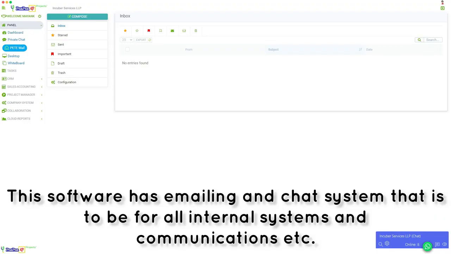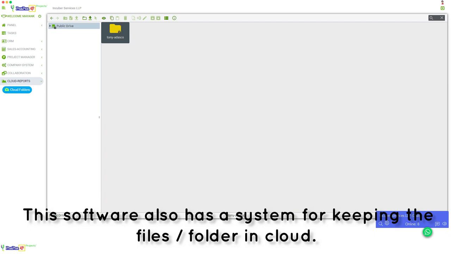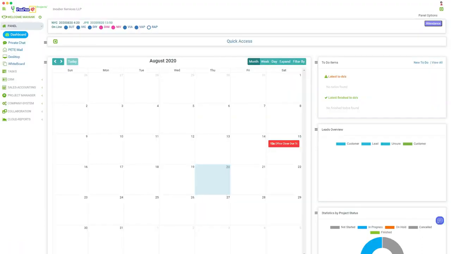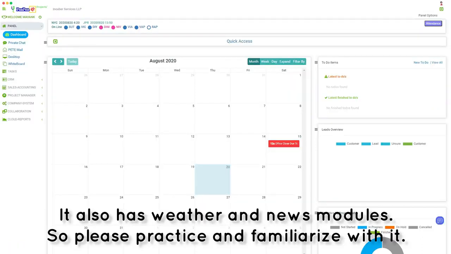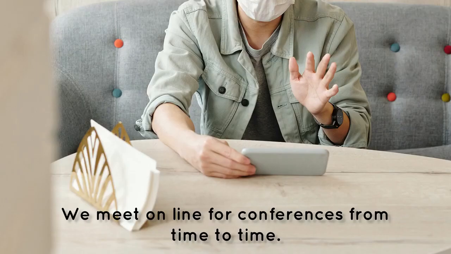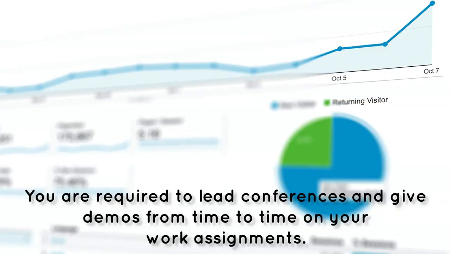The software has an emailing and chat system that is to be used for all internal systems and communications, etc. The software also has a system for keeping files and folders in the cloud. It also has weather and news modules. So please practice and familiarize yourself with it. We meet online for conferences from time to time. You are required to lead conferences and give demos from time to time on your work assignments.